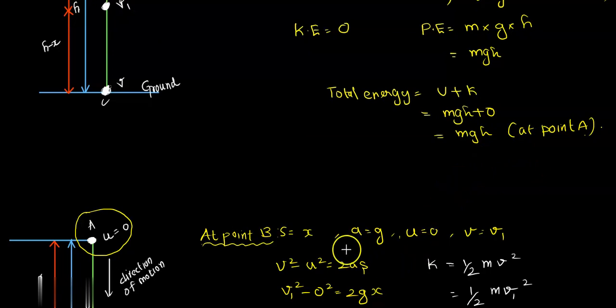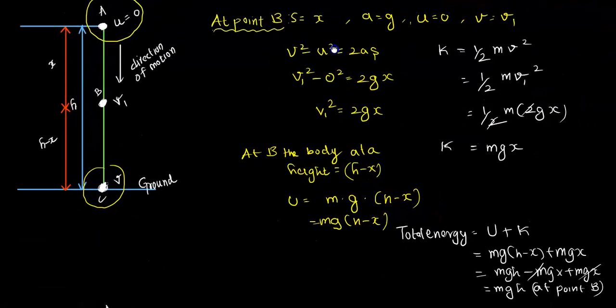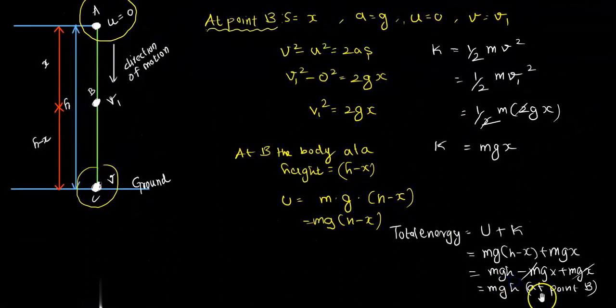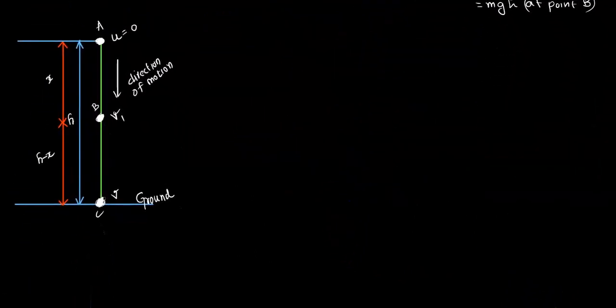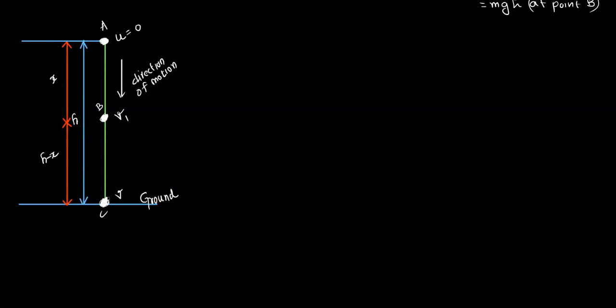Even at point B we have the same thing, mgh. Now we are moving to point C. Let us see what equation we get at point C. At point C there is no height, so h is equal to 0.